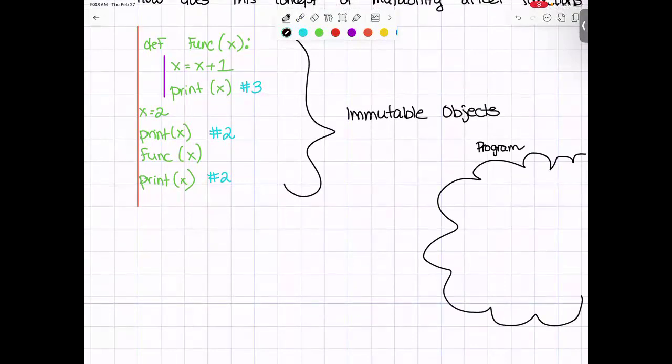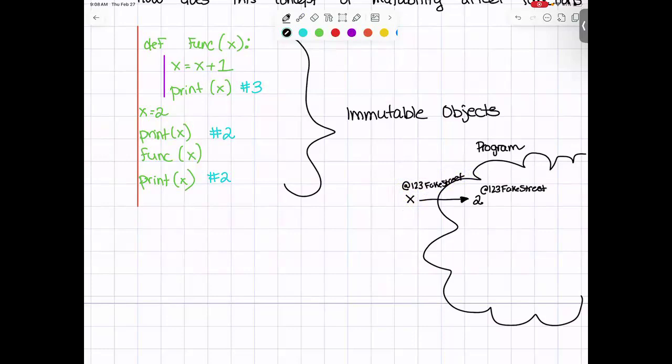And what Python actually is going to do when we make a new variable, like at this level right here, when we say x equals 2, it's kind of like saying x is going to equal some point in memory that we are going to set to equal to 2. So we can kind of think about this like an address, like our house address, like 123 Fake Street. And when we go asking x, hey x, where can we find your data? X says, go look at 123 Fake Street, and that's a memory address. And when we go look at 123 Fake Street, we see right here that there's a 2 in there.